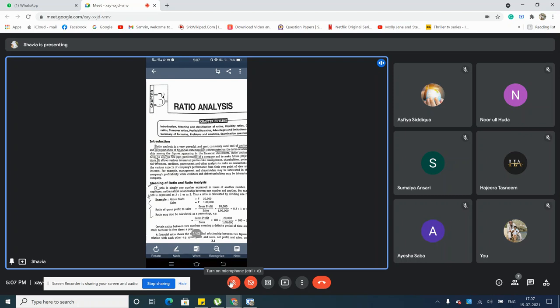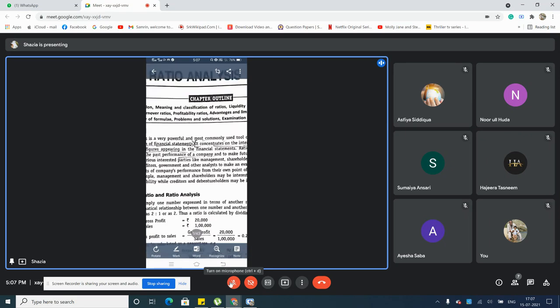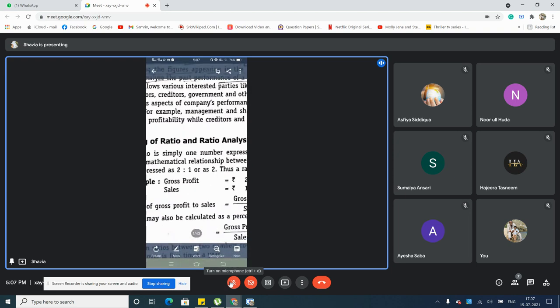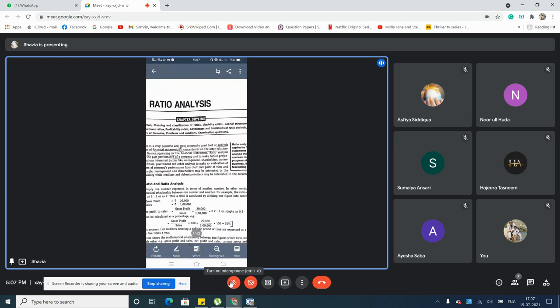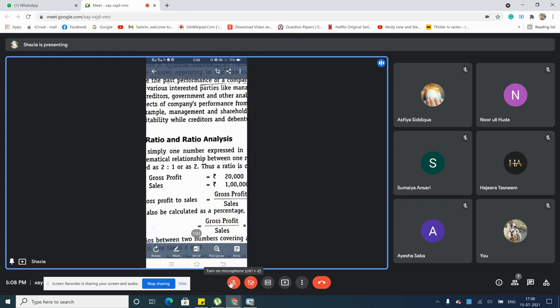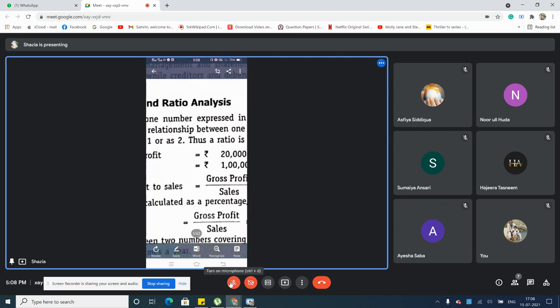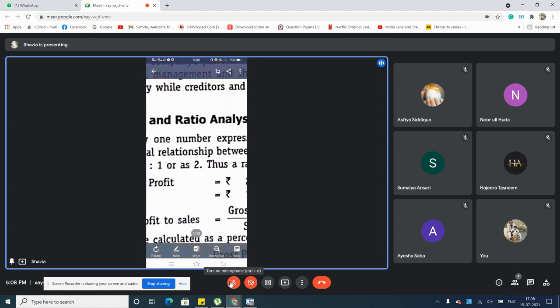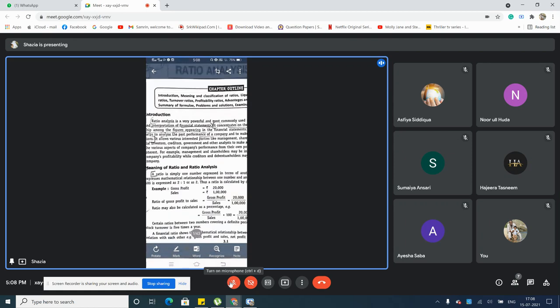That is what I'm telling: a ratio is one number expressed in terms of another number. This 2 is to 1 is actually one number when it comes to ratio, because the value was 200 to 100, and now you are converting it into a ratio. So 2 is to 1 is a whole number for you, and now you're converting this into one single number. The value of 1 will always remain 1, so 2 into 1, 2 ones are 2. So this becomes your 2. This is the ultimate result, which expresses one number in terms of another, and it is called ratio analysis, or a ratio number.